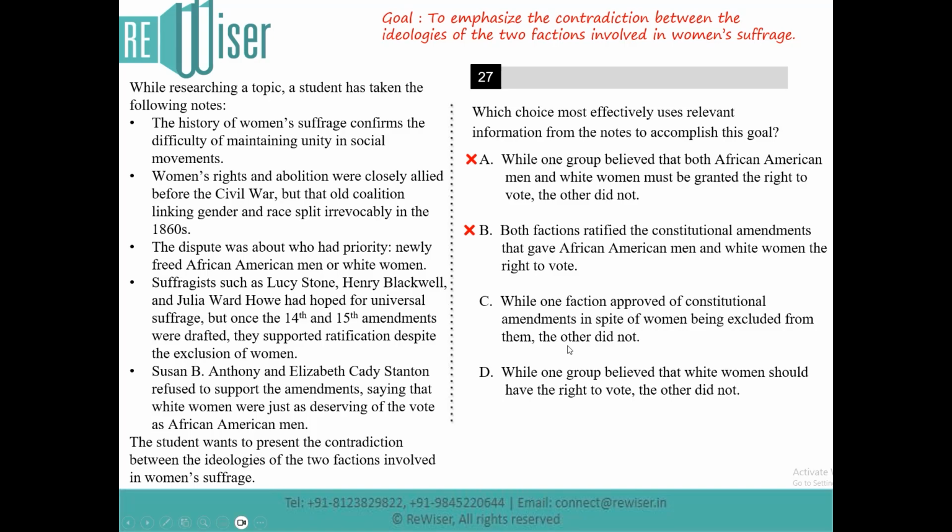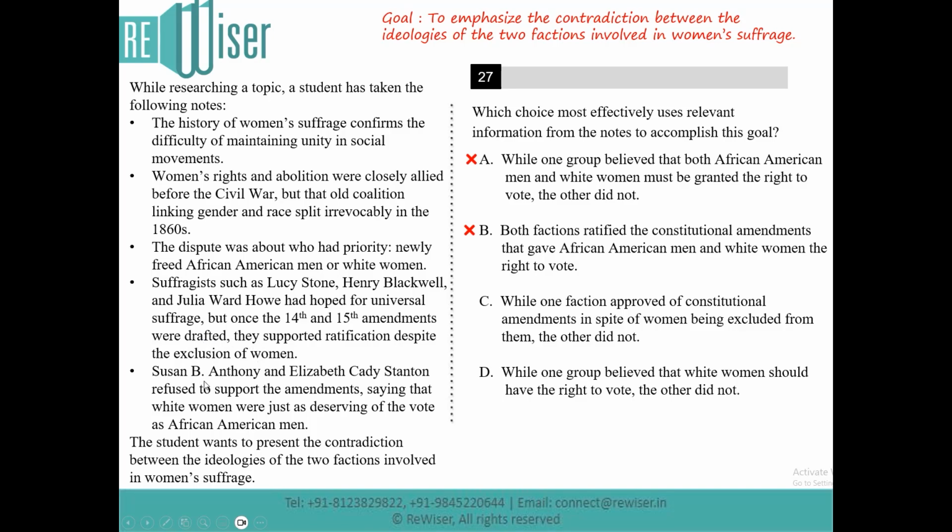Right? So if you look at option C, it clearly talks about the contradiction between the two factions of the groups. It clearly says that one group of suffragists, including Lucy Stone, Henry Blackwell, and Julia Ward Howe, had hoped for universal suffrage, but approved of the amendments to the Constitution despite the fact that women were not given the right to vote.